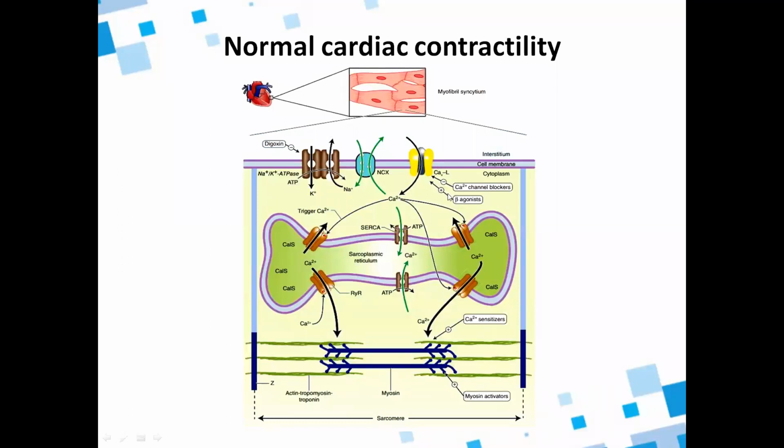This is the voltage sensitive L-type calcium channel. Through this, the calcium will be entering inside, and after the contraction, the excess calcium will again get out through this sodium calcium transporter because of the influx of the sodium. So this is how the normal cardiac contractility happens.